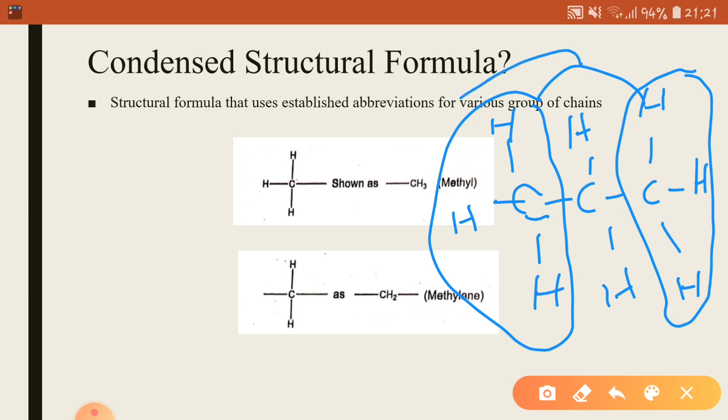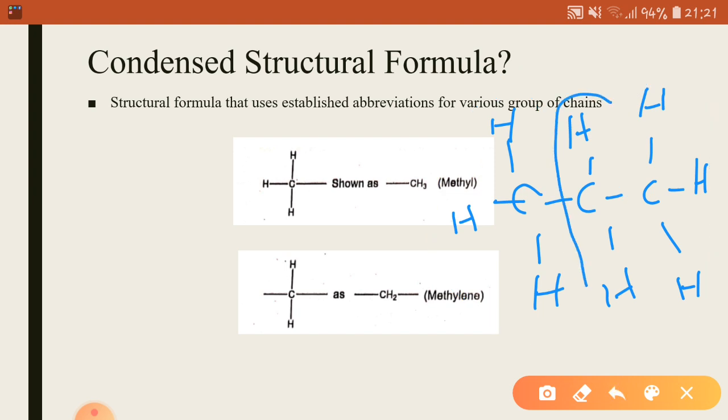Now these two groups are abbreviated as CH3 while writing the condensed structural formula. So anywhere if you have seen written CH3, then you will know that here the carbon atom is attached to 3 hydrogen atoms.